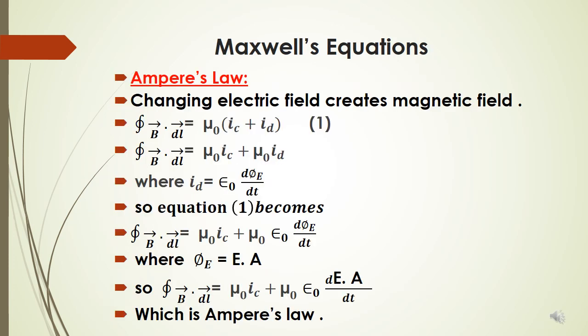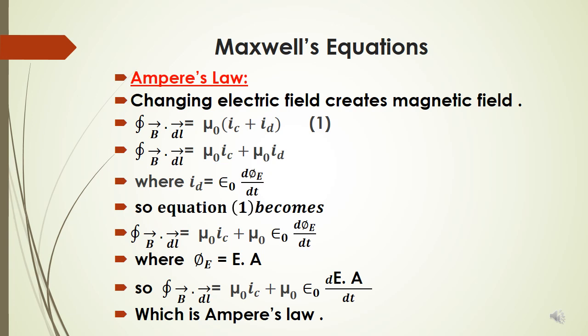Now, the fourth equation is Ampere's law, corrected by Maxwell, which is closed integral B dot dl equals mu naught into (IC plus ID), where IC is the conduction current and ID is the displacement current.